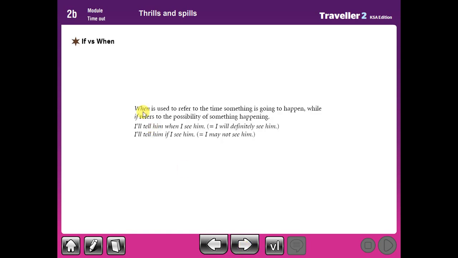We can use when if we are sure that the action will happen or is going to happen. But if you refer to a possibility and you are not sure, you can say if. When is used to refer to the time something is going to happen, while if refers to the possibility of something happening. I'll tell him when I see him: I will definitely see him. I'll tell him if I see him: I may not see him. So we use when if we are sure something is going to happen.